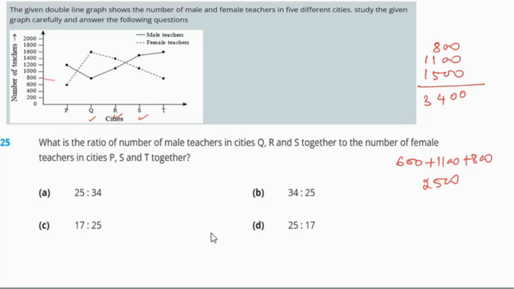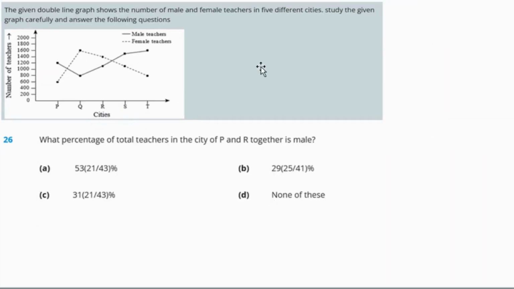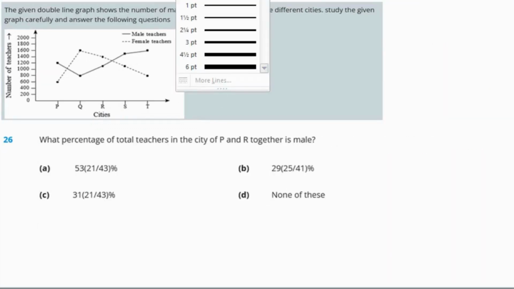Now we need to figure out the ratio. So the ratio would be 3400 by 2500. The zeros we can cancel out. So we are getting the ratio 34 to 25. The next question is also based on this graph only.